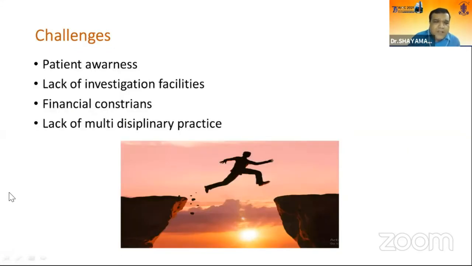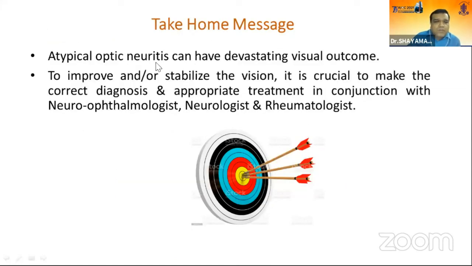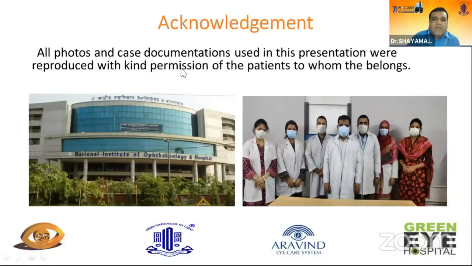Challenges: lack of awareness of the patient, lack of investigation facilities. In all corners of Bangladesh, the investigation facilities are not available outside the big cities. Financial constraints, as most of the tests are costly, and lack of multidisciplinary practice are the challenges in diagnosis of atypical optic neuritis. Now, my message: atypical optic neuritis can have a devastating visual outcome. To improve or stabilize the vision, it is crucial to make the correct diagnosis and give appropriate treatment in conjunction with neuro-ophthalmologist, neurologist, and rheumatologist.